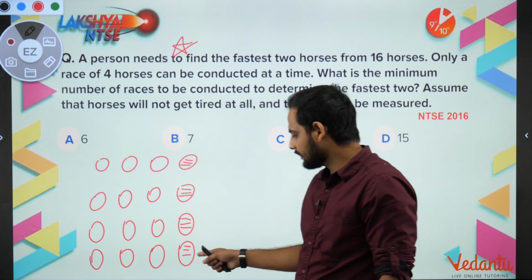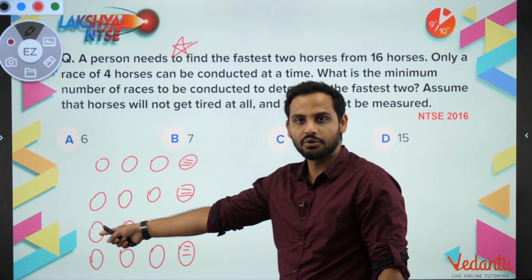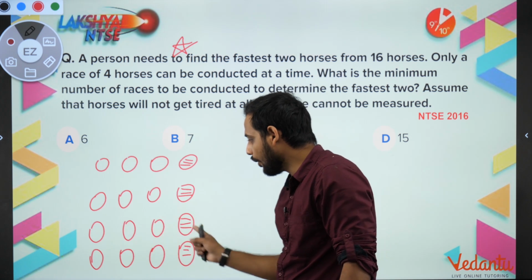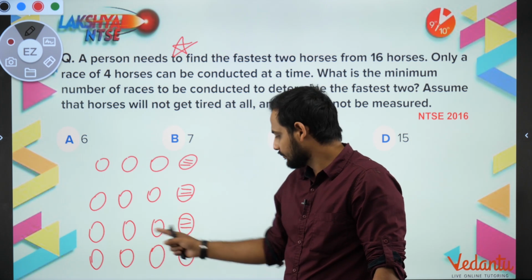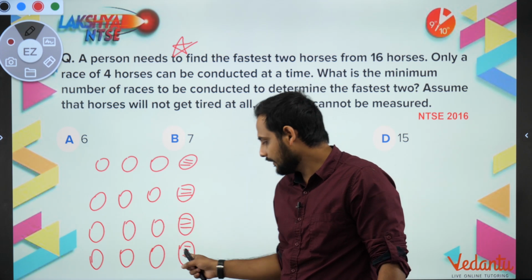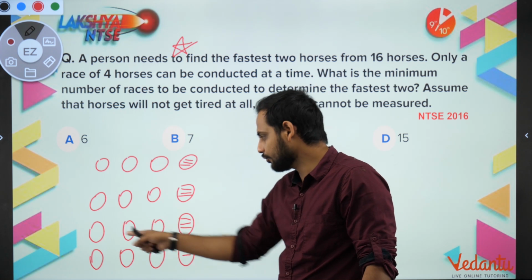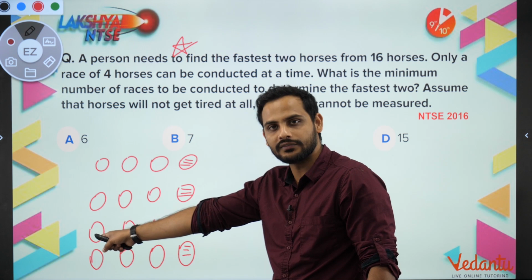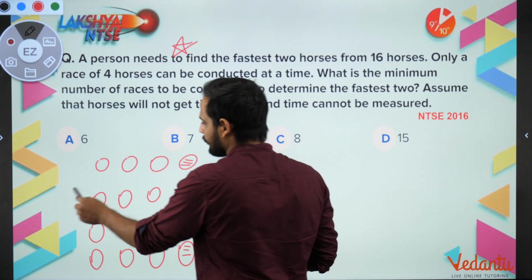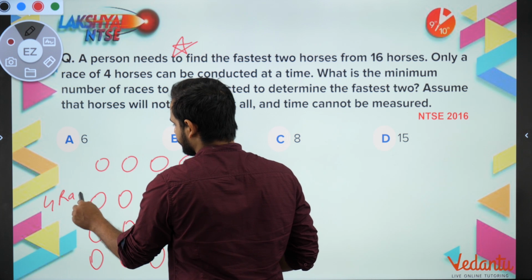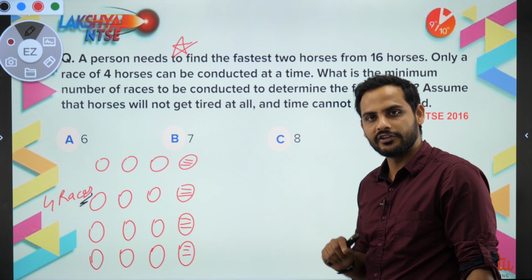Does it mean that this group's winner is also faster than this group's loser? No, not possible. What if these all 4 were the fastest and these all 4 were the slowest? So we cannot say that the winner of this group will beat the winner, or even the loser, of another group. Not possible. So first I will conduct these 4 races, and first my aim will be to find out who is the fastest.